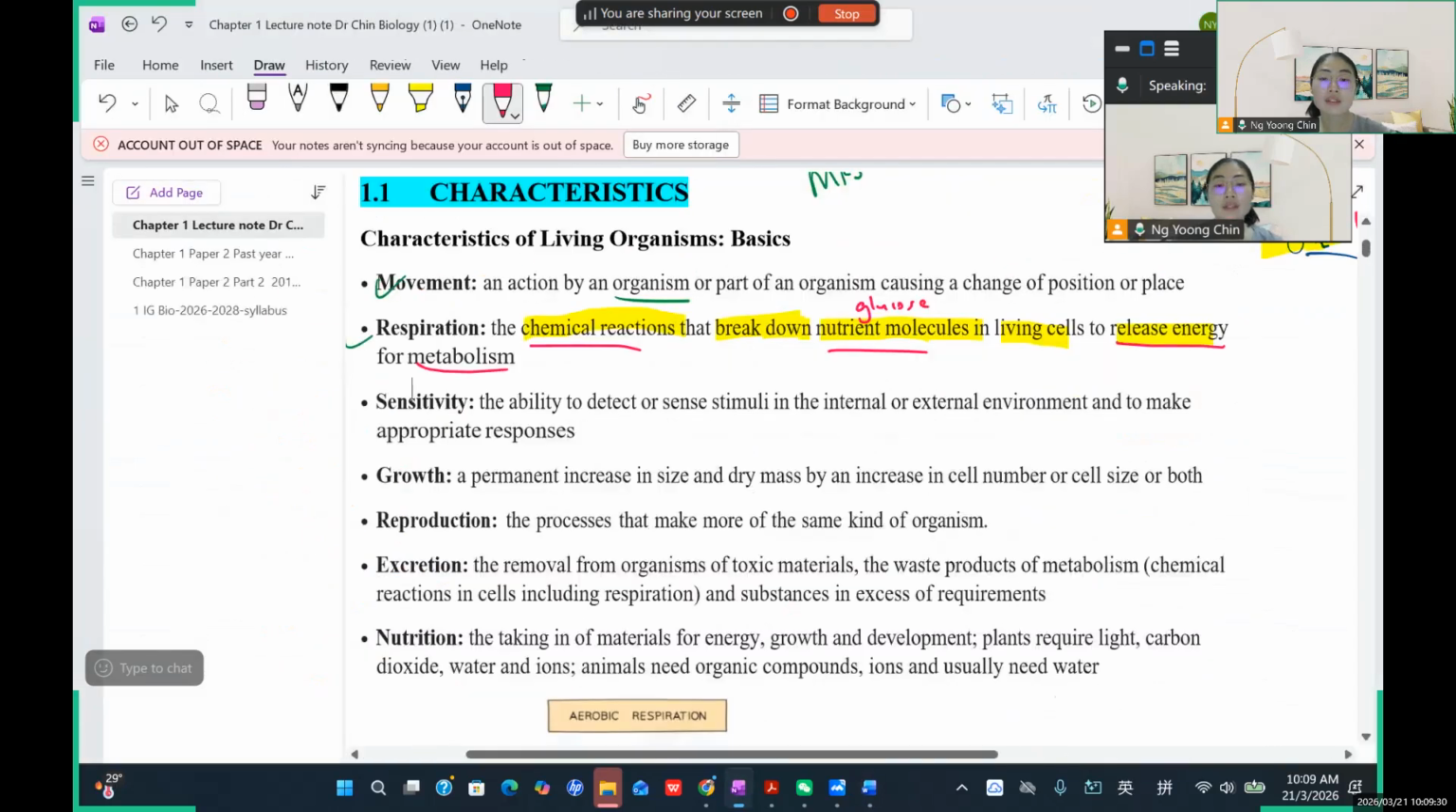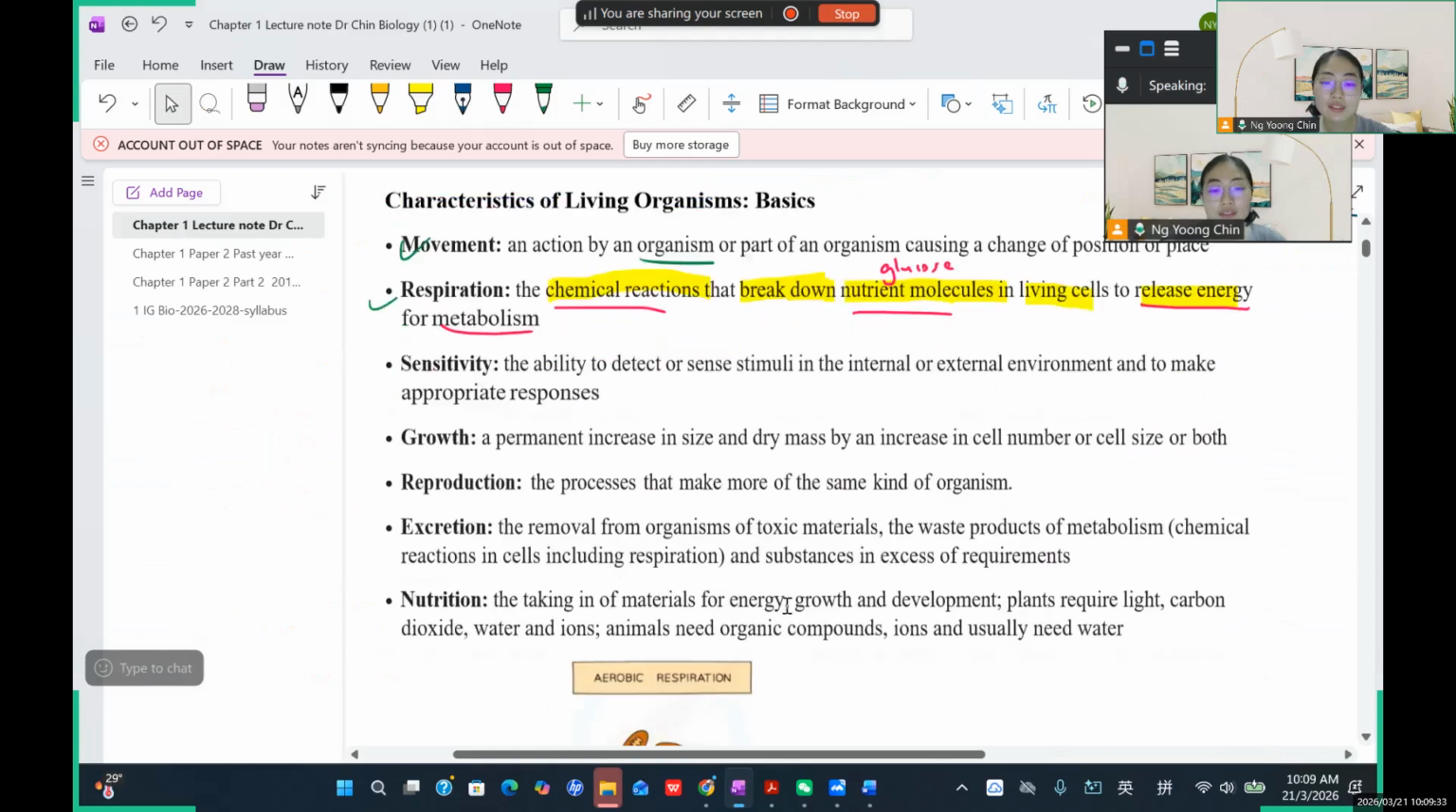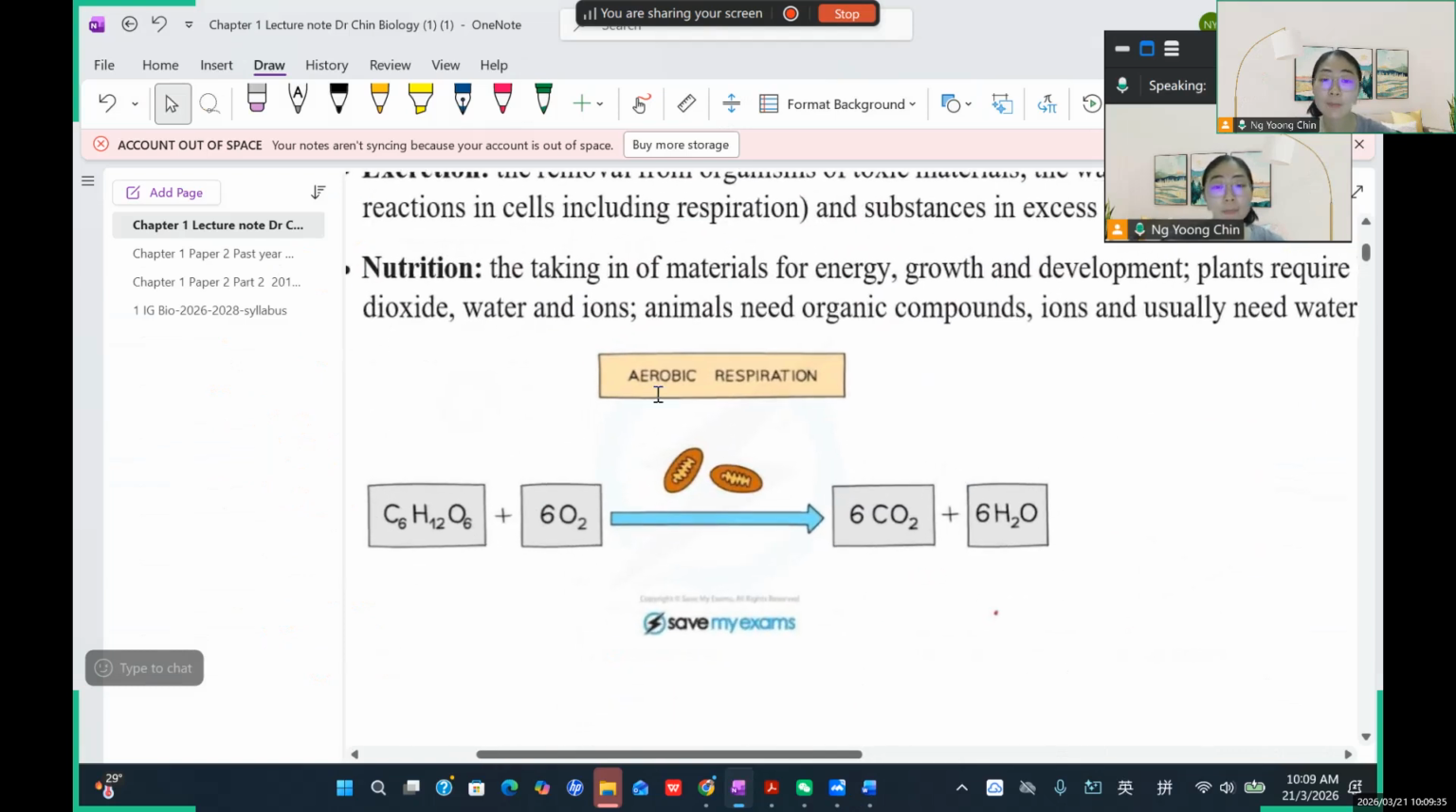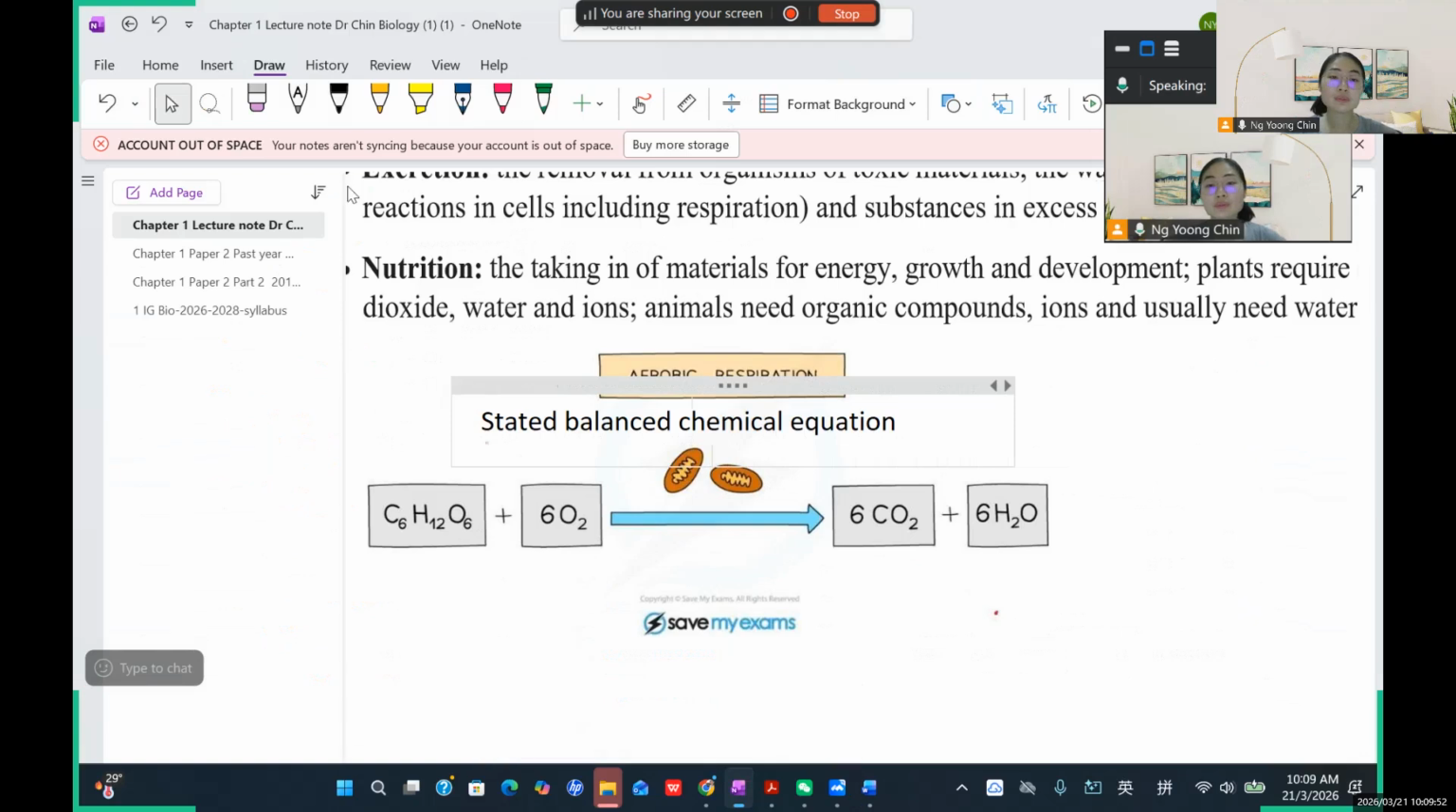So we go back. Okay, that's all for the respirations. So this is about the aerobic respiration. You can see the equation. This is a balanced chemical equation. Sometimes the question will ask you like this: state the balanced chemical equation. So you require what? C6H12O6. Okay, this is what? C6H12O6. This is the glucose.